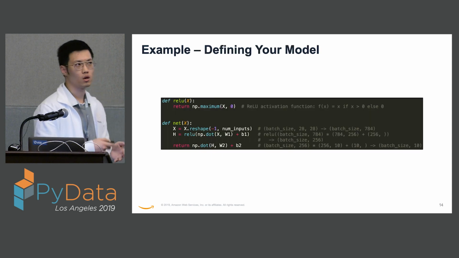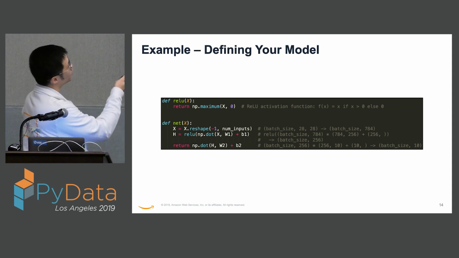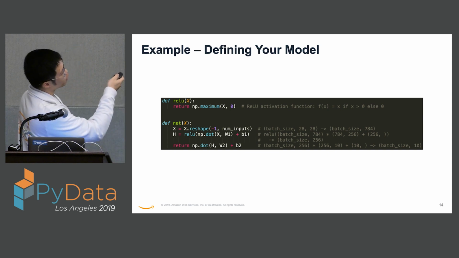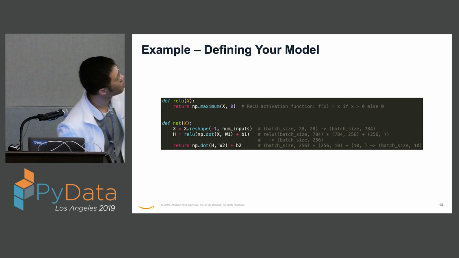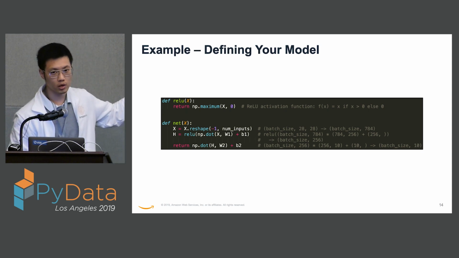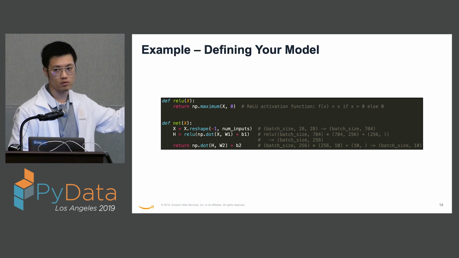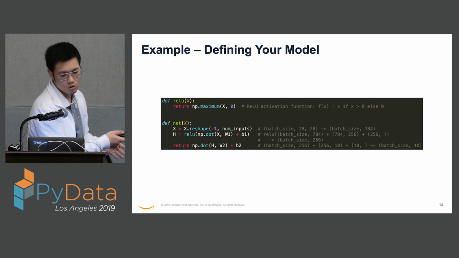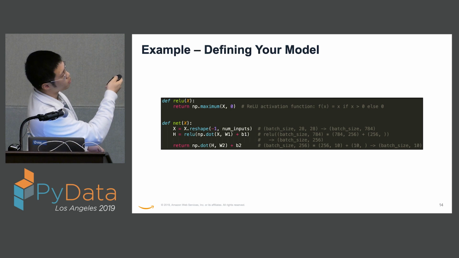So now let's define our model. Let's take a look at this line first. We are reshaping the inputs. Those were batch size by 28 by 28 pictures. We want to reshape them into batch size by 784 pixels, right? And so for the inputs, after they are reshaped, we dot product them with the weight, and we add the bias of the first layer to them.